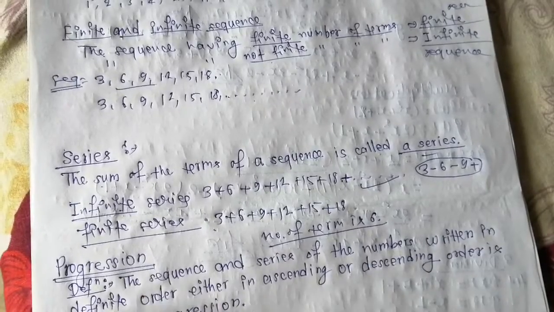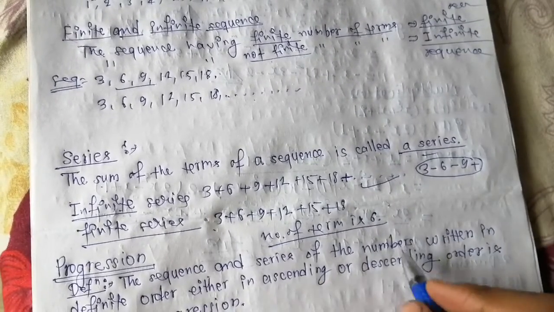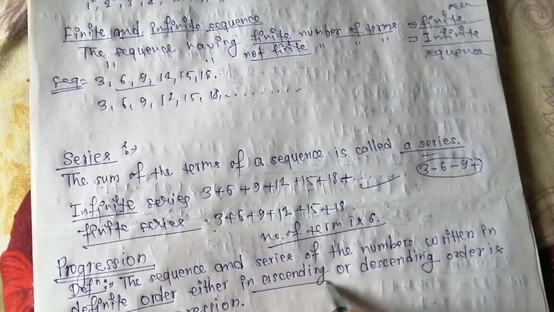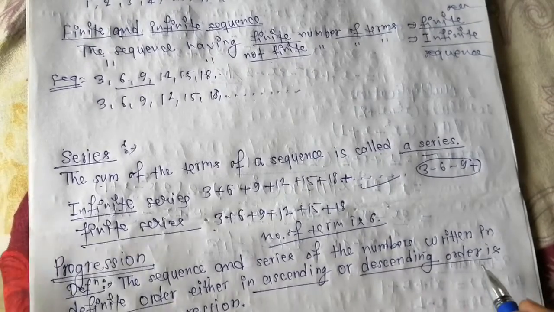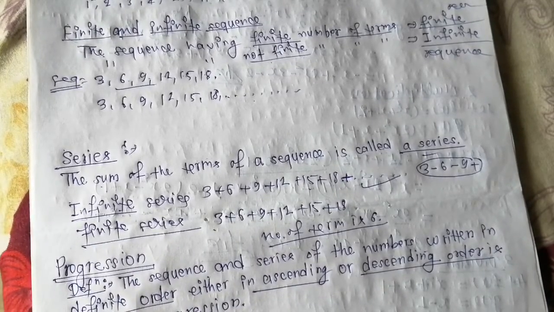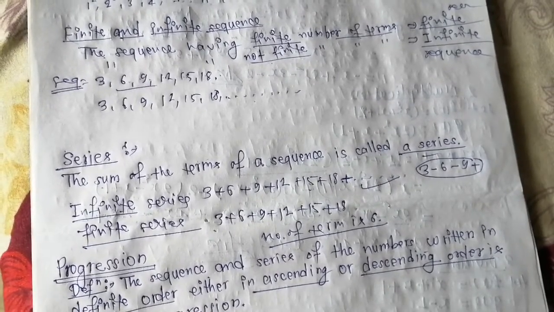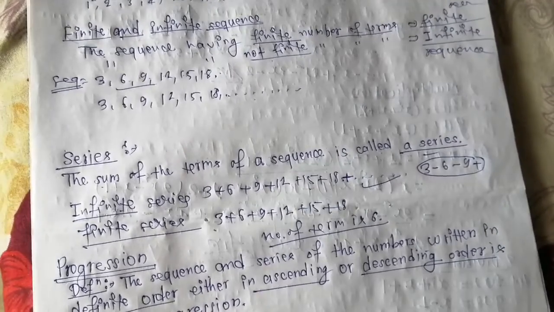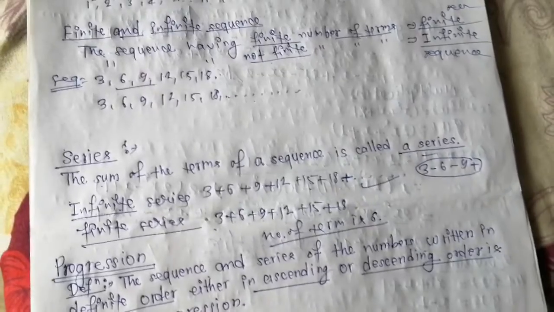So what is a progression? The sequence and series of numbers written in a definite order, either in ascending or descending order. What is ascending or descending? If we write here a sequence or series, such as 3, 6, 9, 12, and so on, what is happening here?